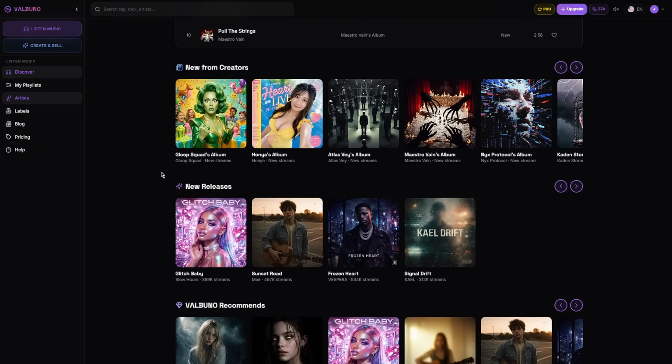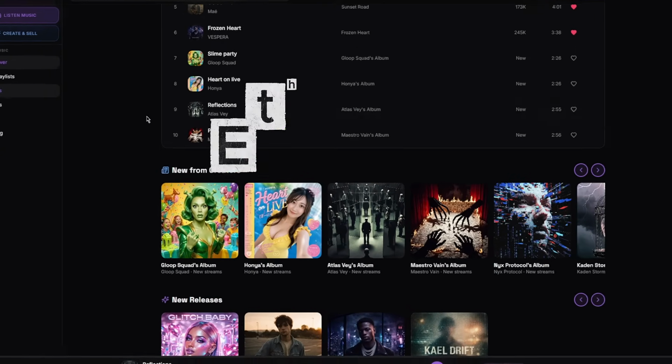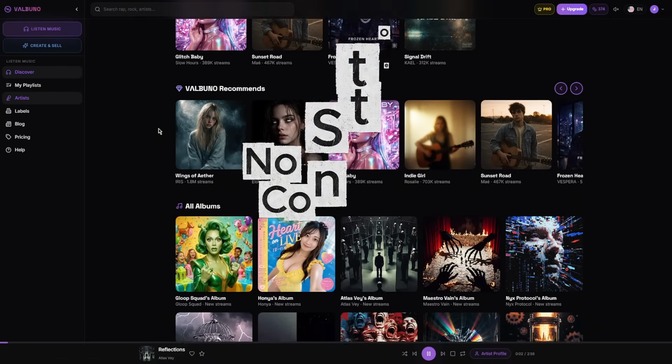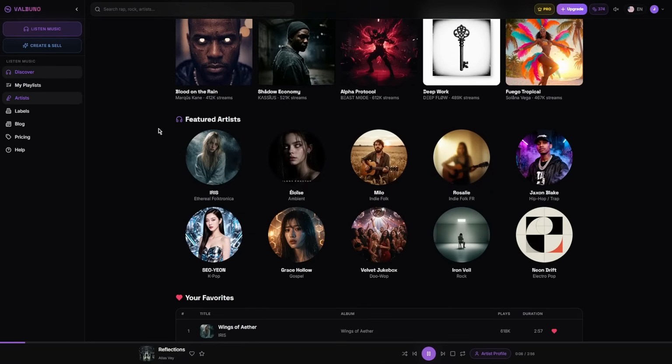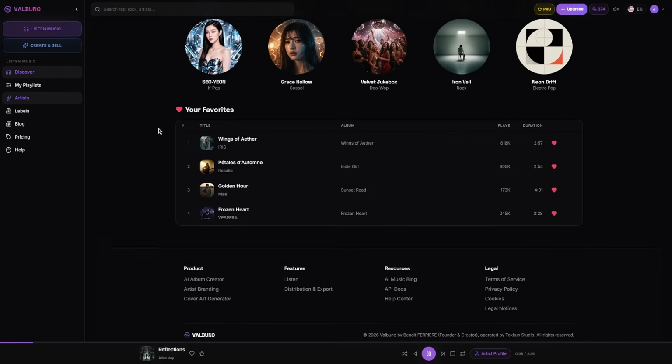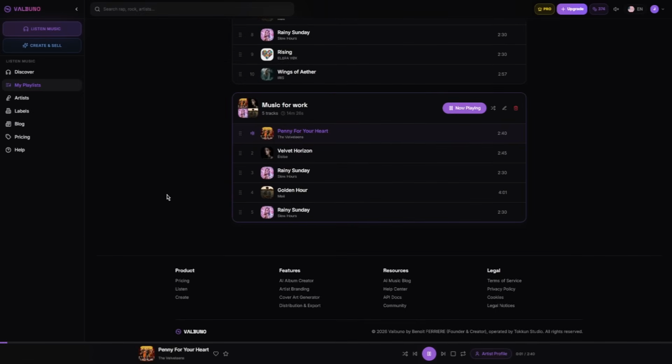And above all, VALBUNO is built on a responsible approach to AI music, with an ethical generation engine trained from authorized content with the consent of artists and rights holders. The goal is simple: to make it possible to create with AI without building the project on stolen content.